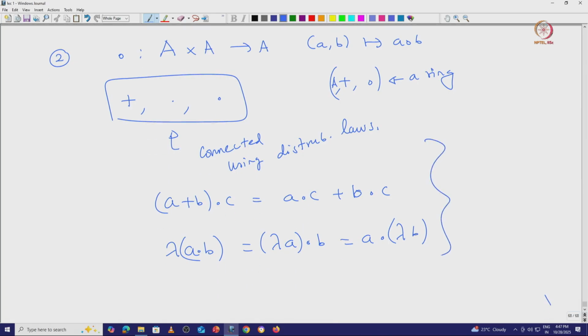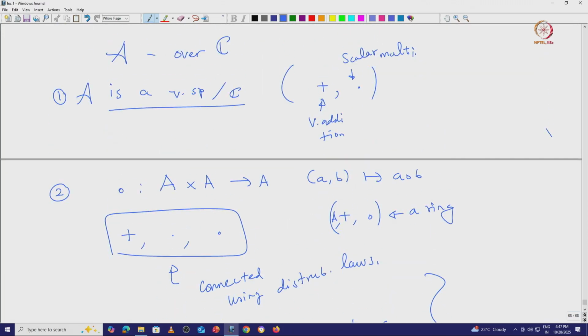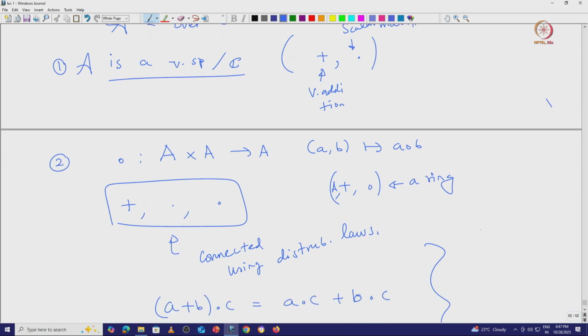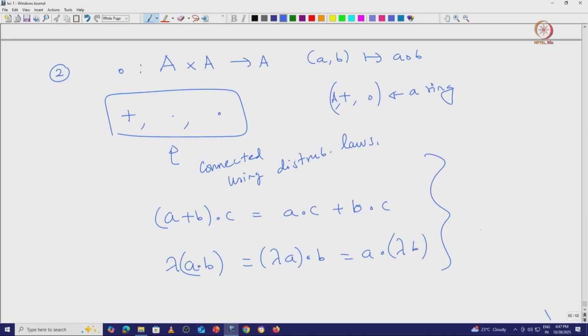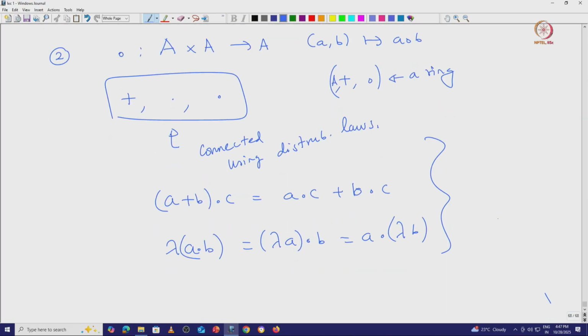I am not going to list all the properties, but these are the important ones. A is a vector space, A is also a ring, and addition, scalar multiplication and multiplication are interconnected using distributive laws.